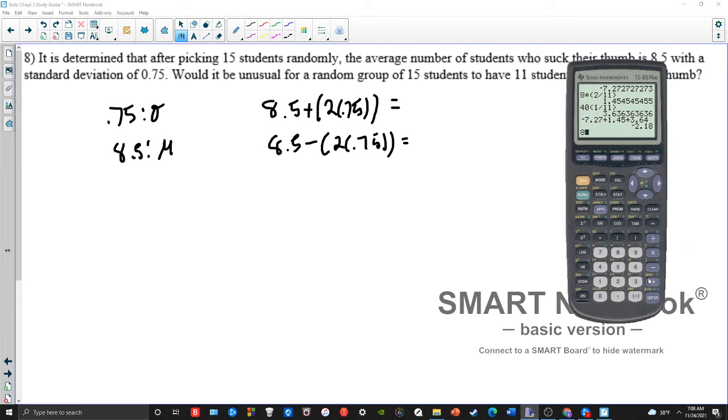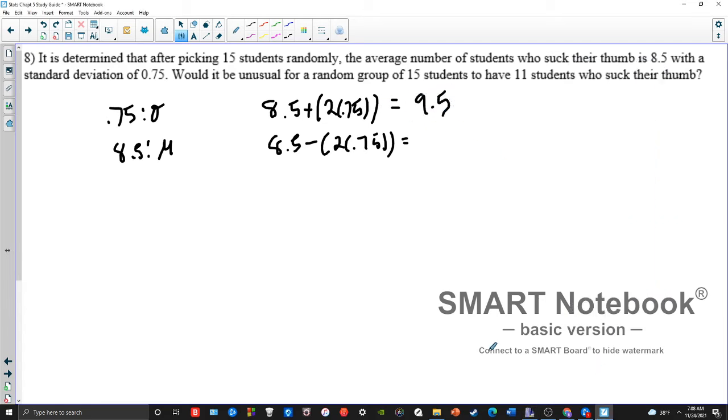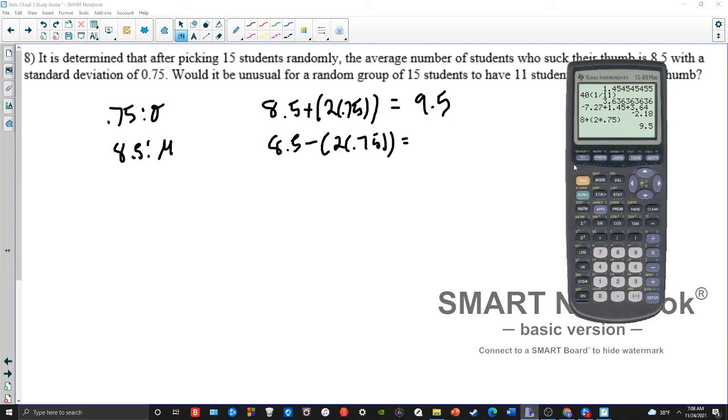So 8 plus 2 deviations is the maximum number of usual students I would expect, so about 9.5. Sorry, it should be 8.5, not 8. Let me go back and change that. I forgot my 0.5 in there. So 10, not 9.5.